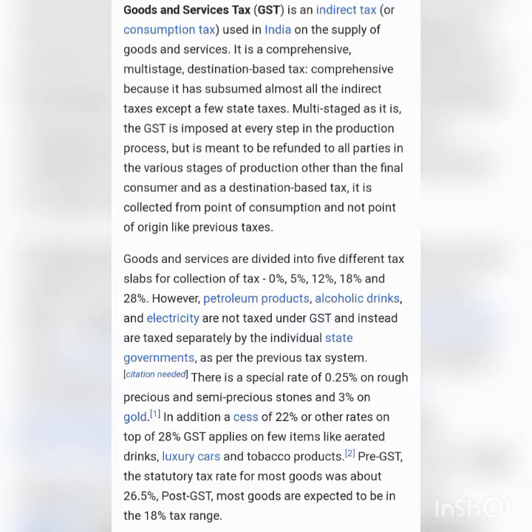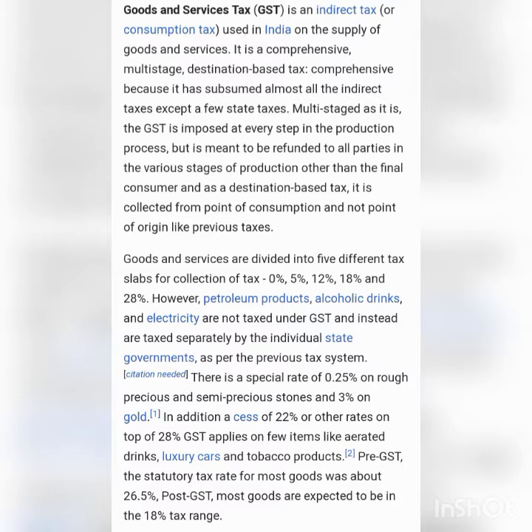It is proposed to be levied at all stages, right from manufacture to final consumption, with credit of taxes paid at previous stages availed as set off. Only value addition will be taxed, and the burden of tax is to be borne by the final consumer.